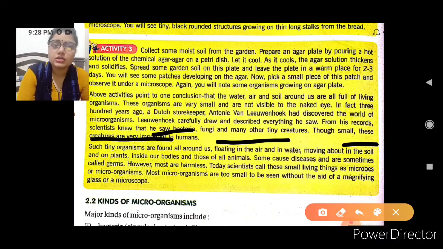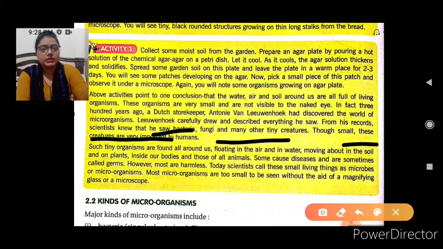Such tiny organisms are found all around us, floating in the air and water, moving about in the soil and on plants, and inside our bodies and those of all animals. Some cause disease and are sometimes called germs. However, most are harmless. Today scientists call these small living organisms microbes or microorganisms, and most microorganisms are too small to see without the aid of a magnifying glass or a microscope.